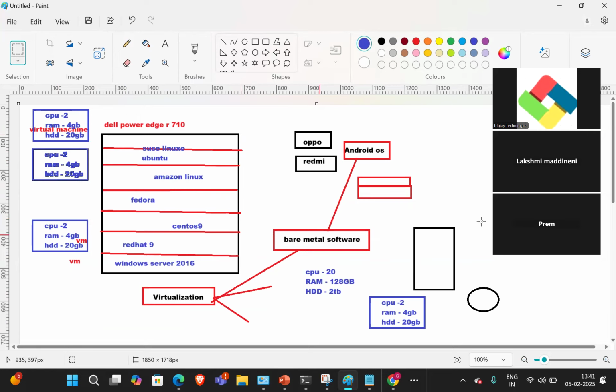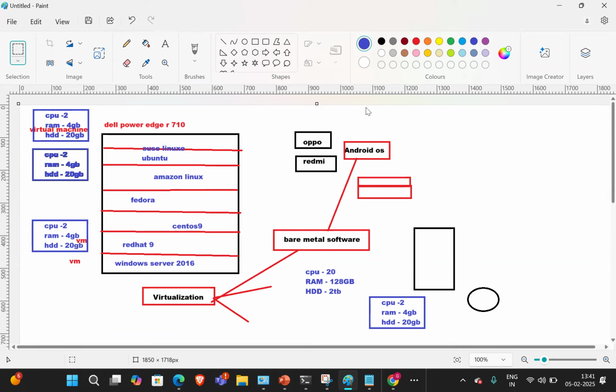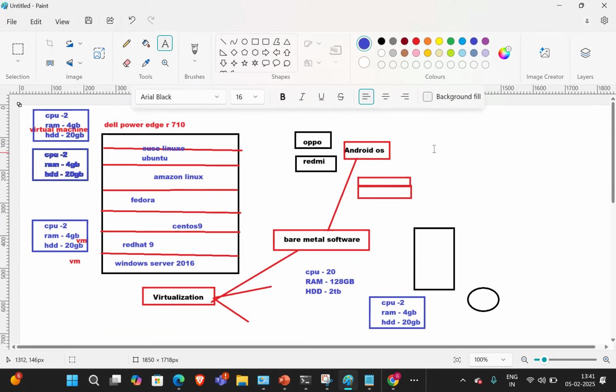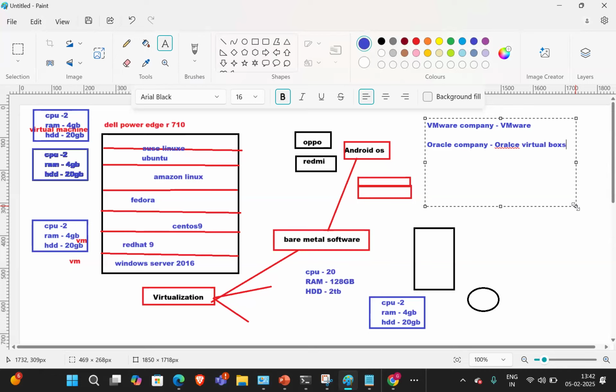Who will provide the virtualization software? Two companies provide this virtualization software. One is the VMware company, which provided the VMware software, a virtualization software. The other is the Oracle company, which created Oracle VirtualBox, also called OVM. What is that? Oracle VirtualBox.